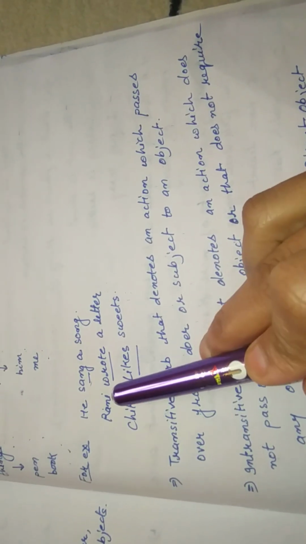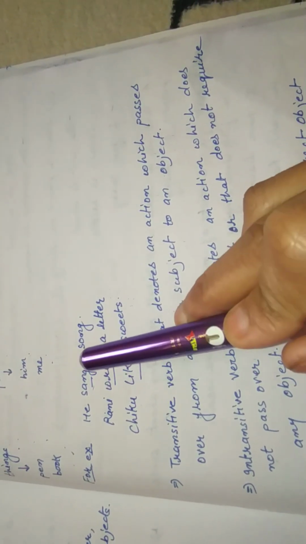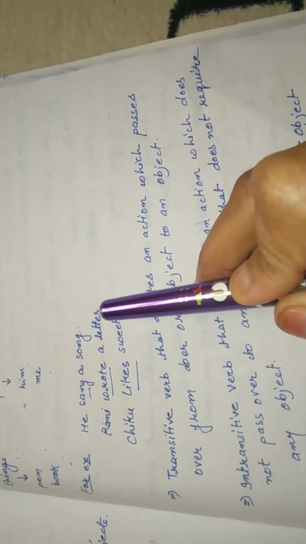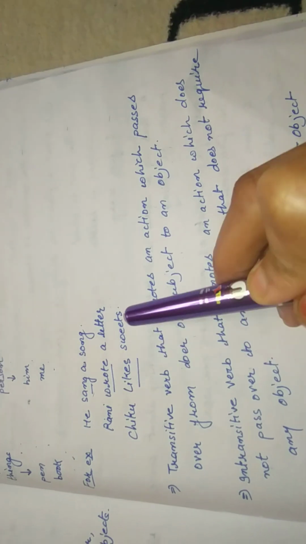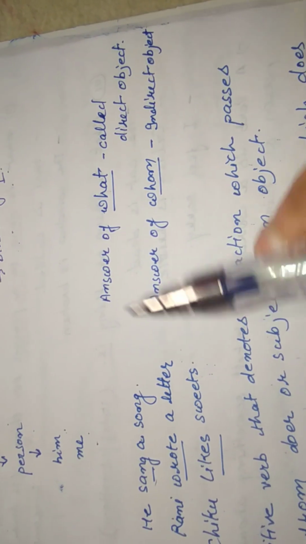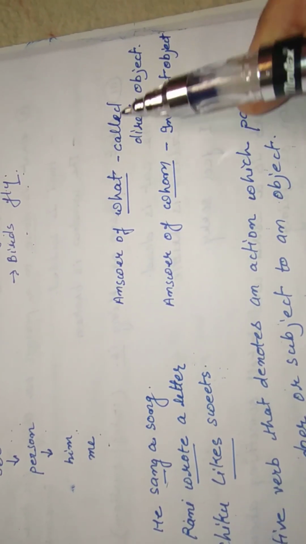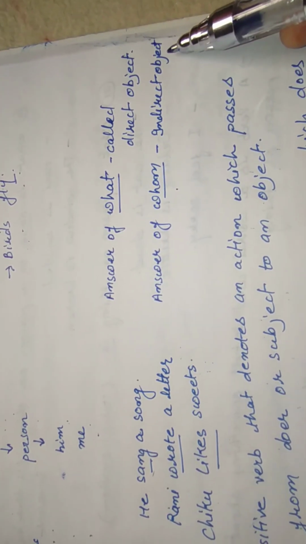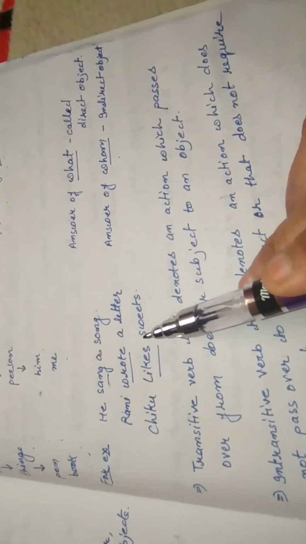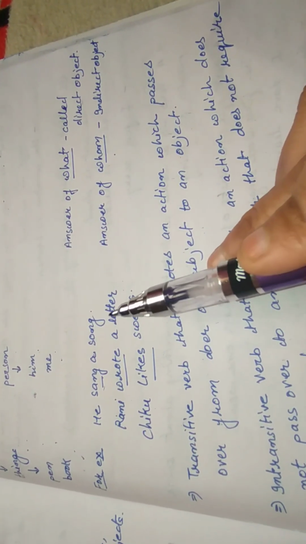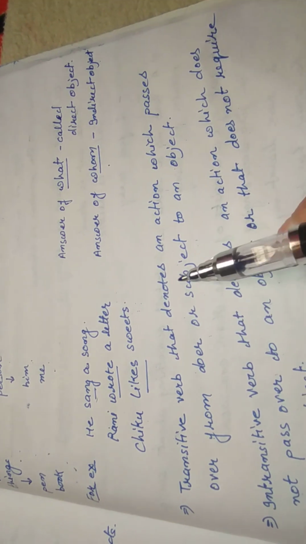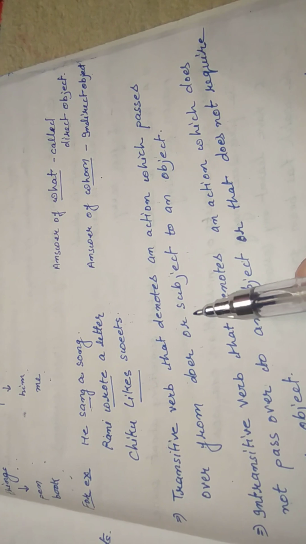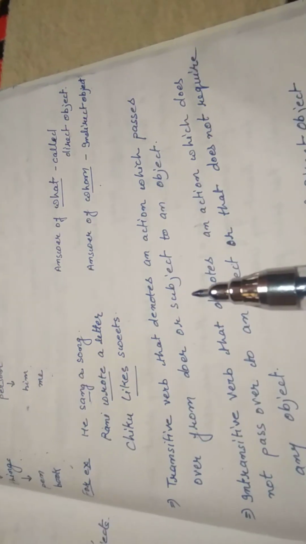Let us understand with the help of examples about the transitive verb. He sang a song. Rani wrote a letter. Chiku likes sweets. As you know, the answer of what is called direct object and the answer of whom is called indirect object. On the basis of the examples, we can say that a transitive verb denotes an action which passes over from the doer or subject to an object.